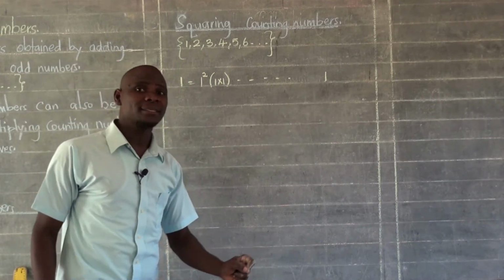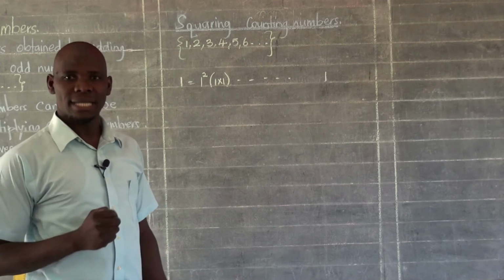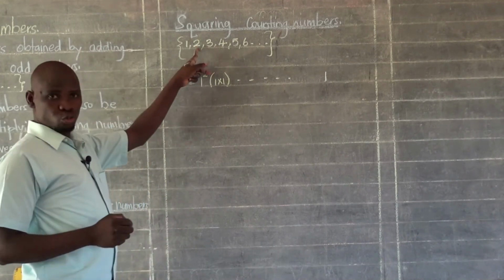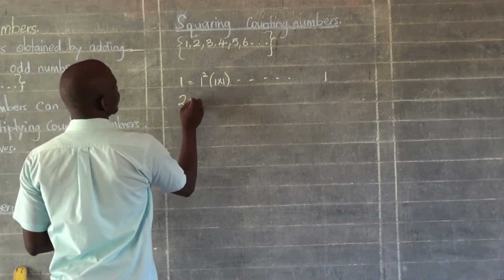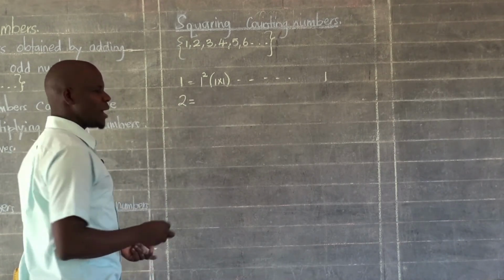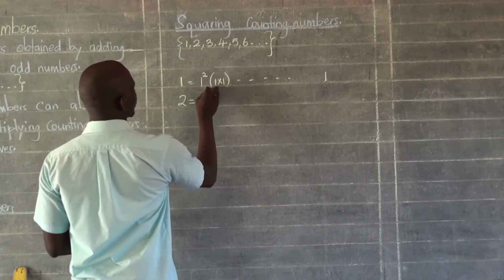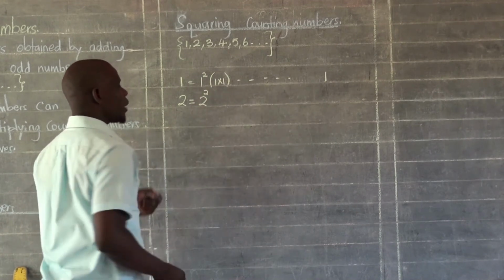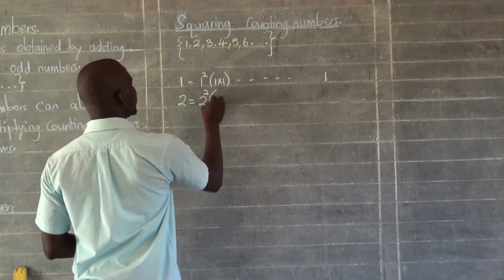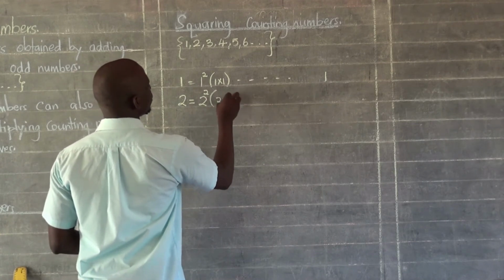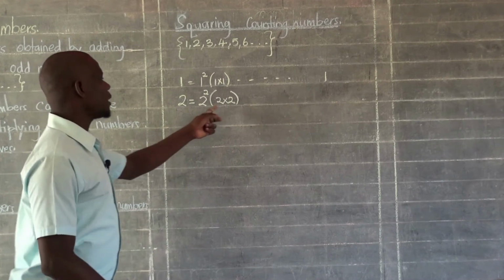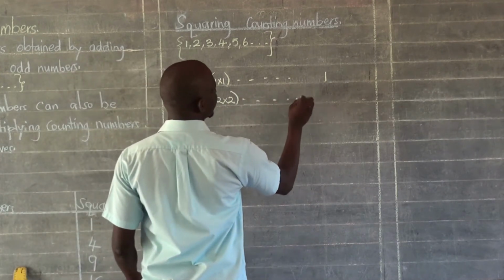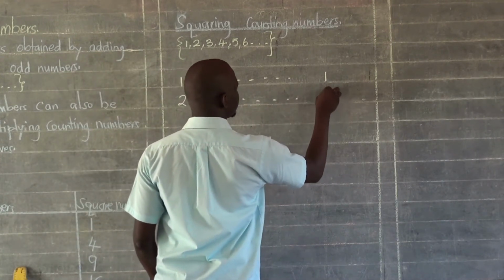This time round, a square number. The same applies to 2. If I want a square number from 2, I'm going to say 2 squared. For 2 to give me a square number, I'm going to square 2 like that. And squaring 2 simply means I multiply 2 times itself. So 2 times 2 will give us another square number, which is 4.